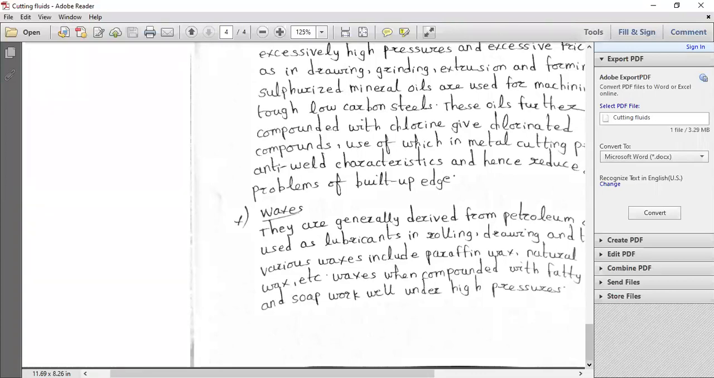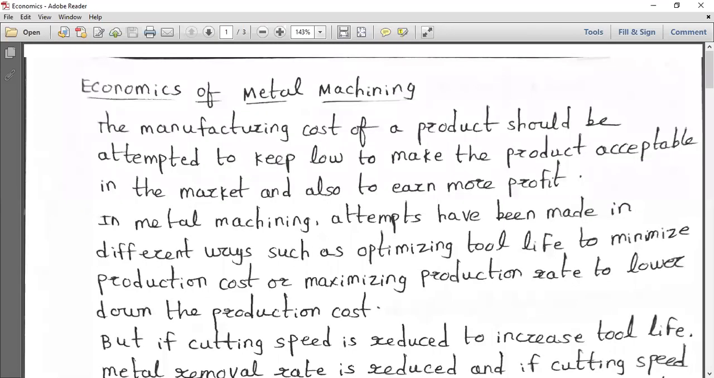So, we'll try to go to the new topic, that is, the economics of metal cutting. All these are very important aspects we have to see. In the economics of metal cutting, we'll just try to discuss the important things as far as the economics of metal cutting is concerned. So in the economics of metal cutting, why we have to go for economics, why we have to opt for economics, that you have to see.